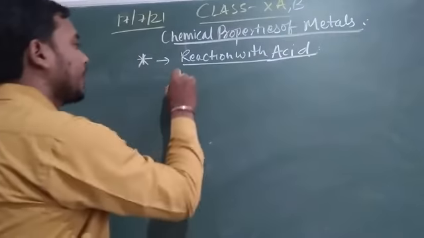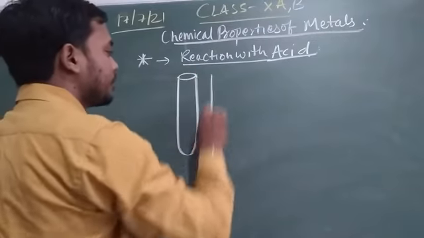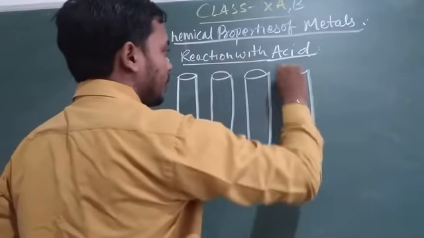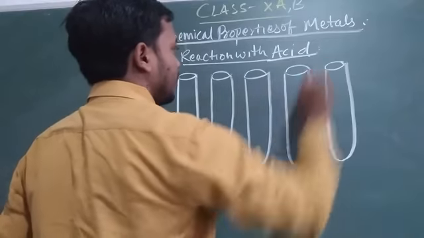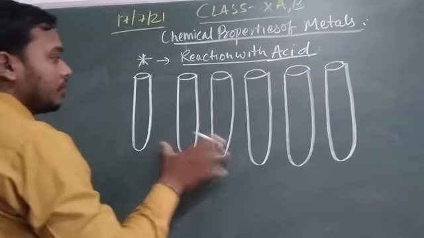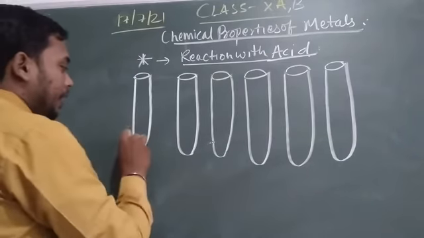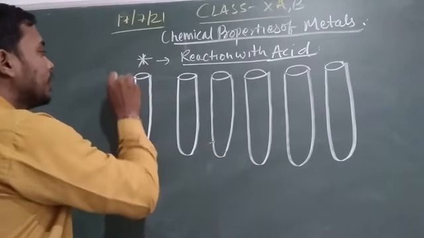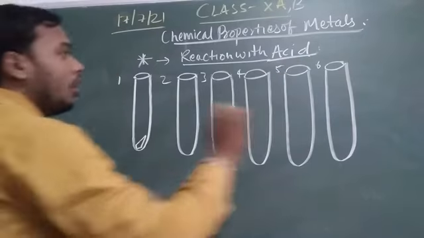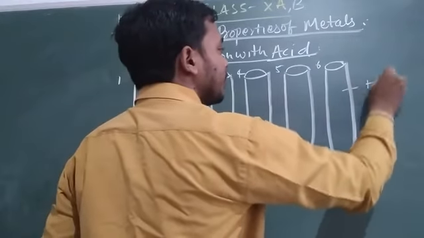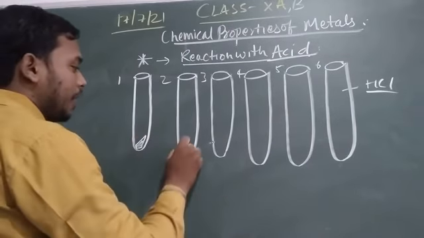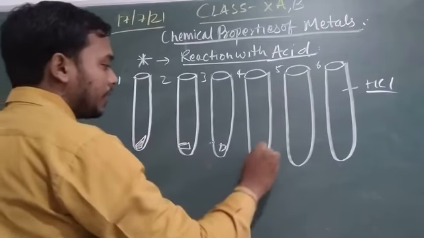Suppose you perform an activity with 6 test tubes, numbered 1 to 6, all containing dilute hydrochloric acid, and you put in different types of metals.